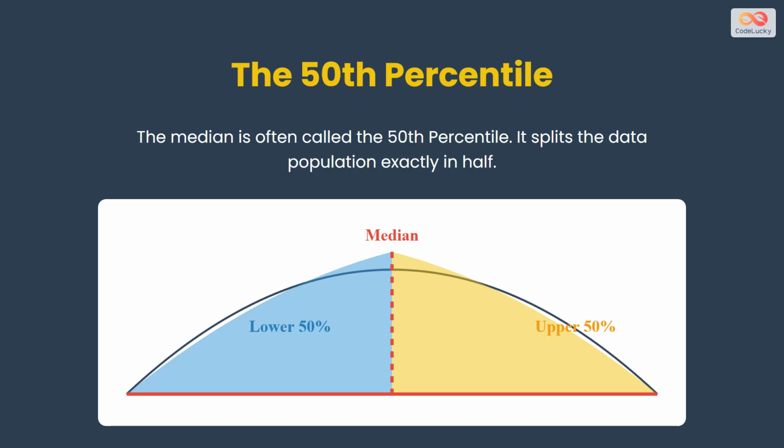In statistical terms, the median is known as the 50th percentile. It is the boundary line that splits a population exactly in half. 50% of the data is below it, and 50% is above it.